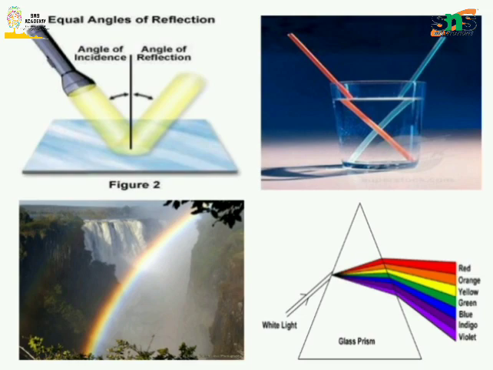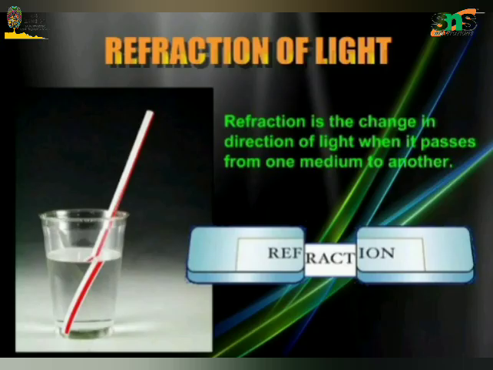So refraction of light, let us start with an example. Let us take a beaker which is filled with water and a pencil is dipped into the beaker. In that case, what do you observe? Will the pencil be straight when you look from outside, or will it look bent? Yes, you're obviously correct. The pencil will look bent. This is due to refraction.